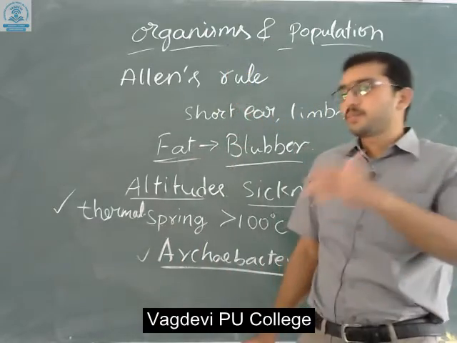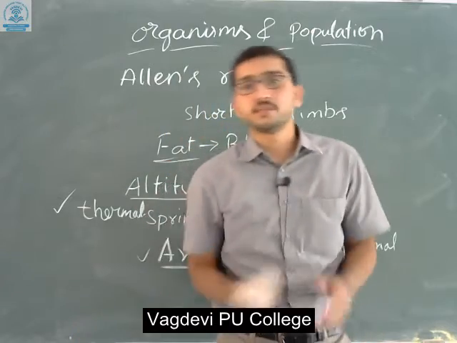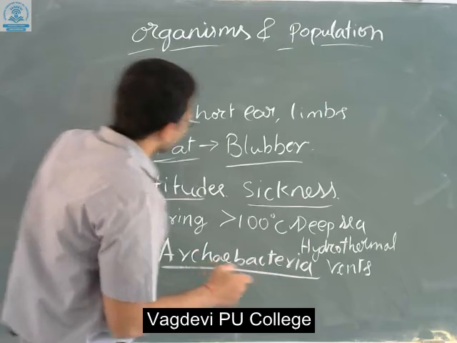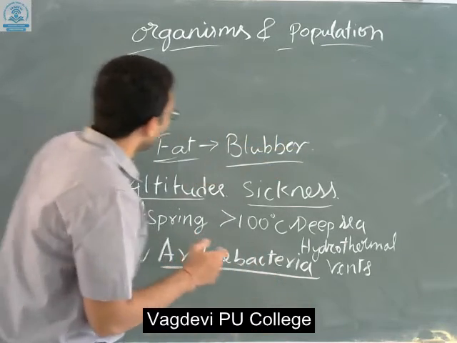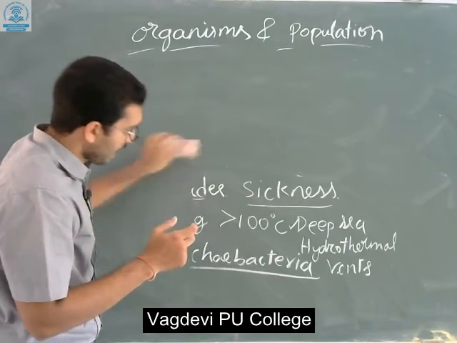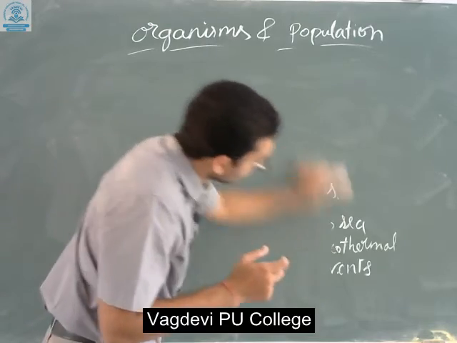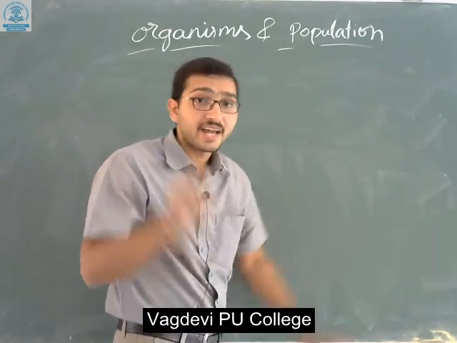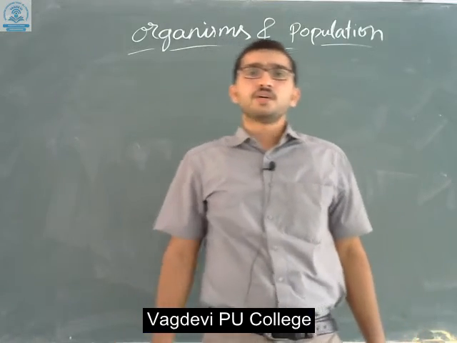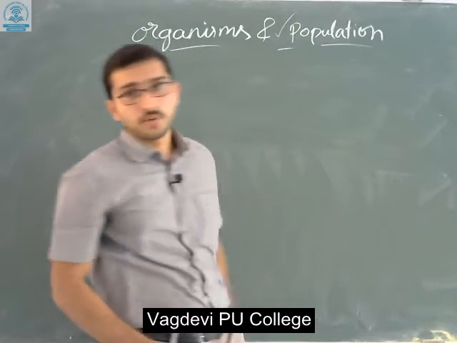Now let's move on to the population. What is meant by population? I hope you have understood organisms' adaptations, how organisms have adapted to various kinds of conditions. Even a bacterium can sustain certain harsh conditions. Ultimately, adaptation is an attribute of organisms. Now we are going on to populations.